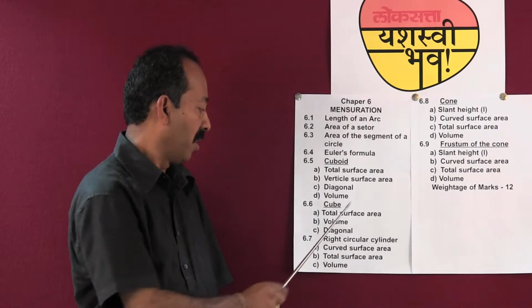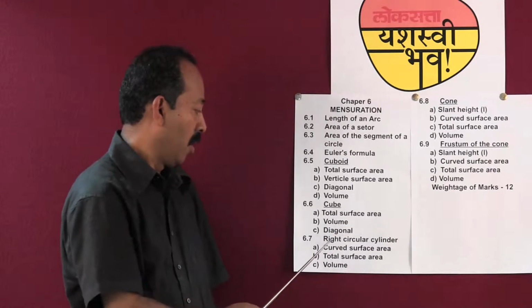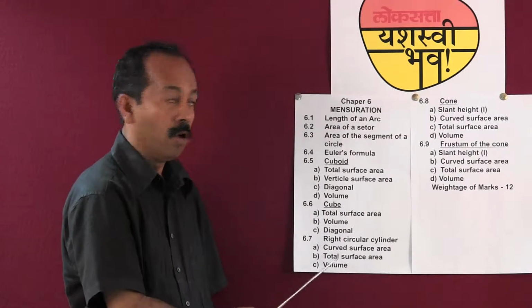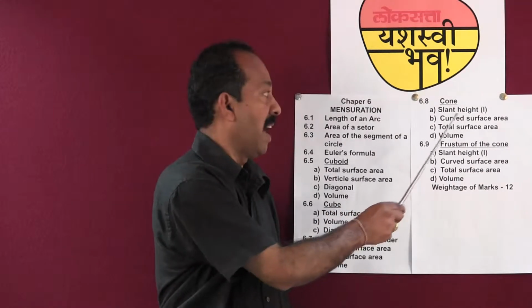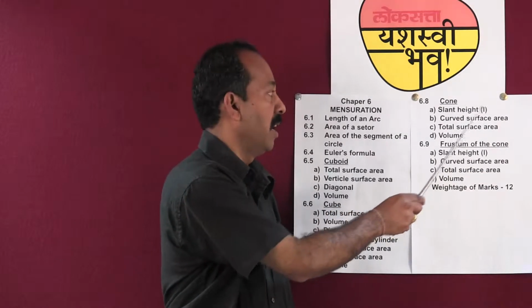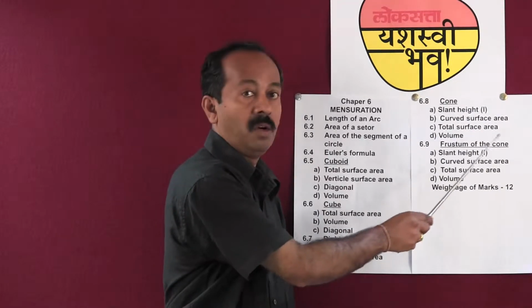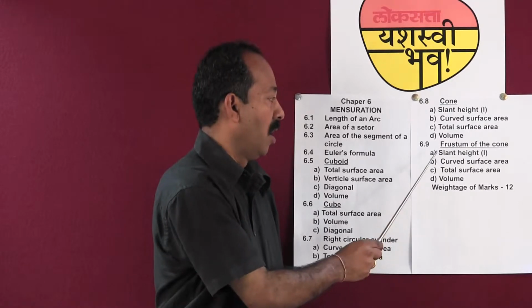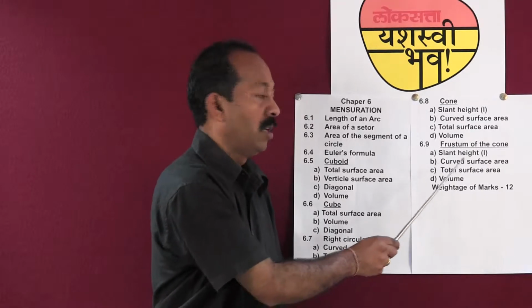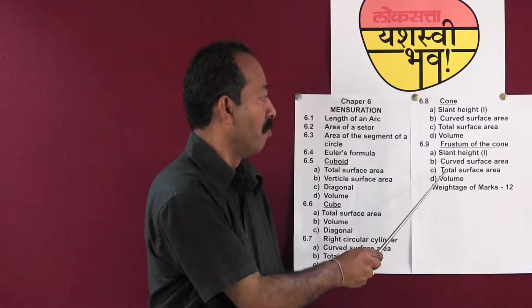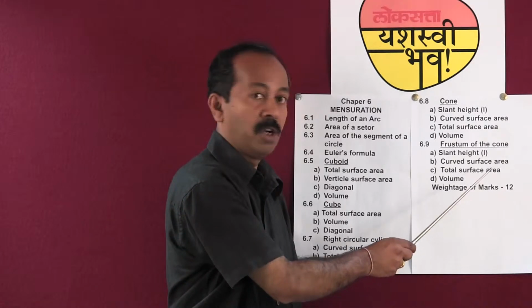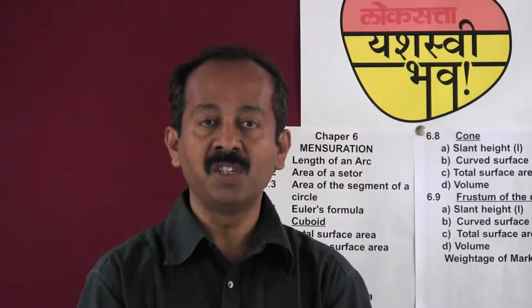Right circular cylinder: curved surface area, total surface area, volume. Cone: slant height, curved surface area, total surface area, volume. Frustum of the cone: slant height, curved surface area, total surface area, volume, and the weightage of marks for this particular chapter is 12. There are two more points, hemisphere and sphere. You have to find out the volume and curved surface area of these shapes.